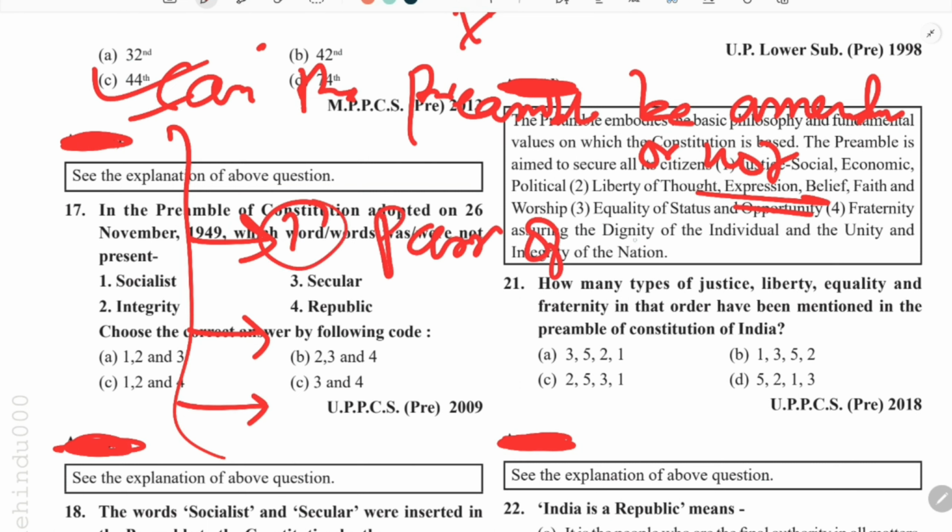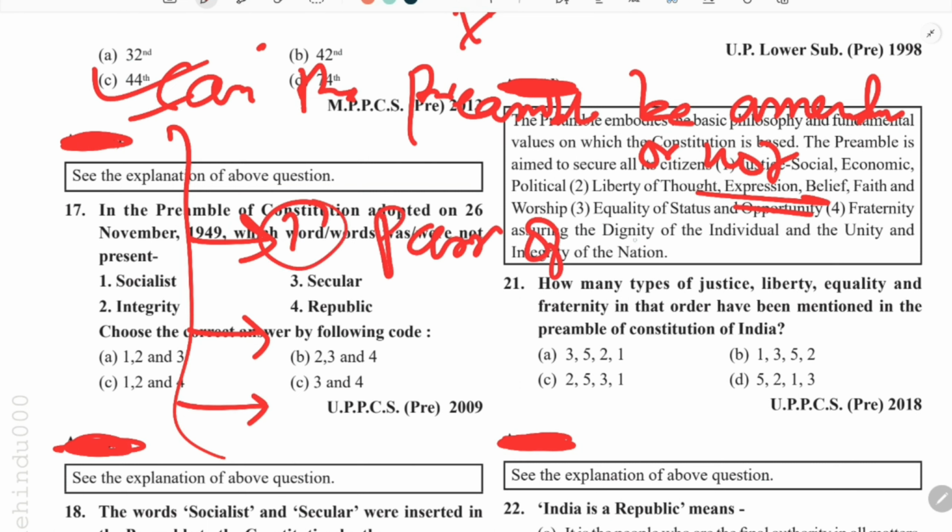So amendability is possible under Article 368. As we know, constitutional amendment is done under Article 368. But the Supreme Court gave a condition that it should not destroy the basic structure. This doctrine of basic structure evolved in this particular case of Kesavananda Bharati.